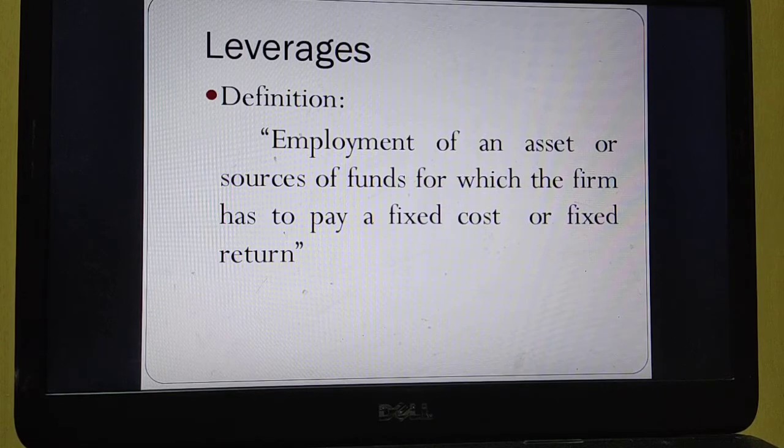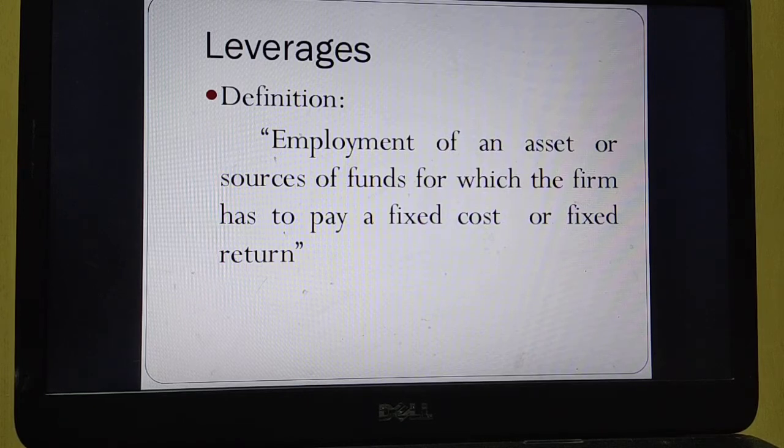Second one, sources of funds. You all know equity shares, preference shares, debentures, retained earnings, loans, everything is there. If you consider debentures, the company has to pay fixed interest. In the same way, for preference shares, the company needs to pay fixed preference dividend to the preference shareholders.